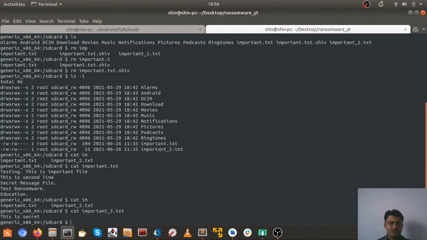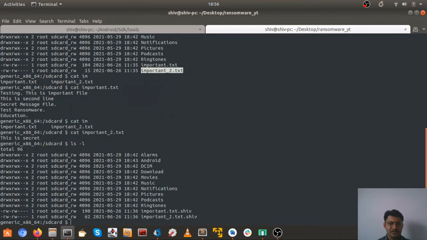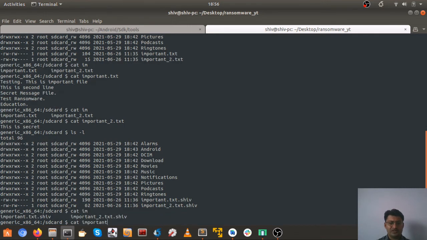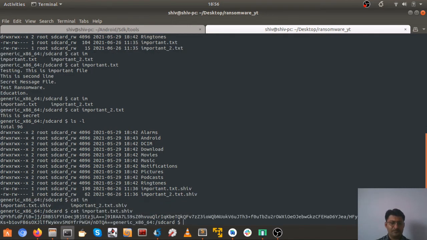Remember we had these two files. Now if we do ls -l, we see important.txt.shiv and important2.txt.shiv. Isn't it that ransomware works in a similar way? It will just encrypt your files and give some kind of weird extension. So now let's see what these files have in them now.